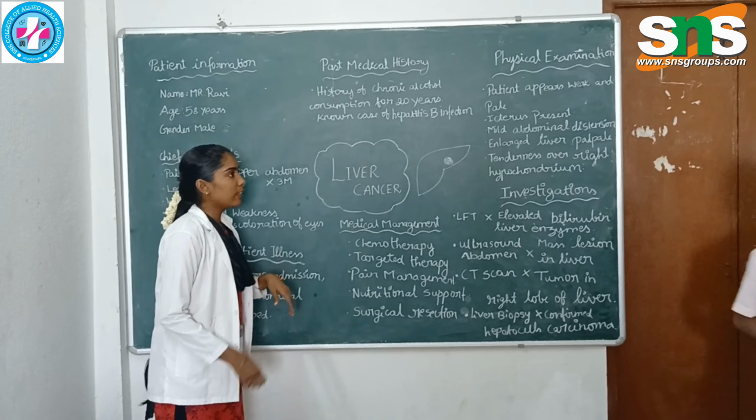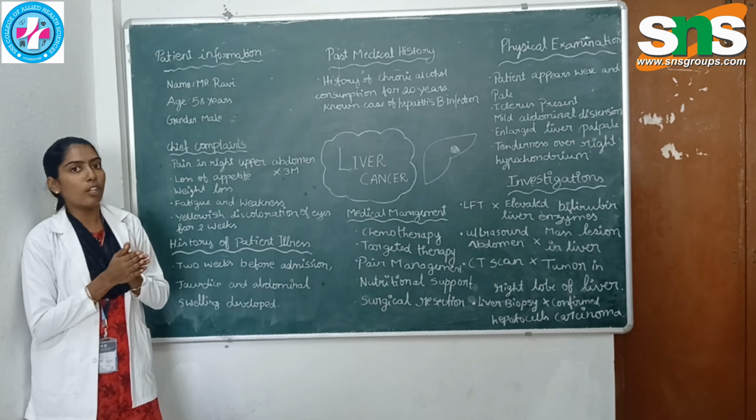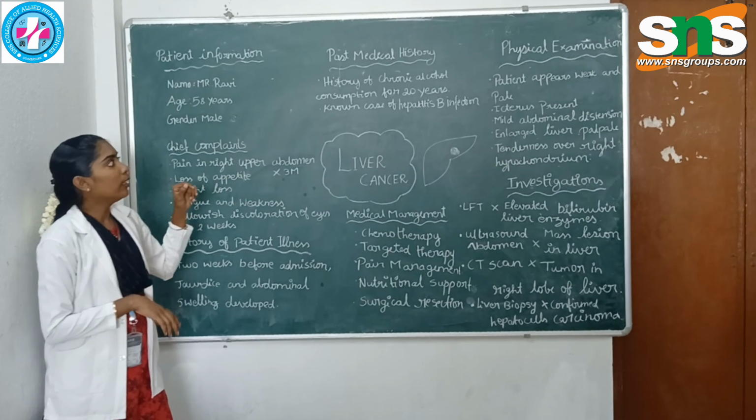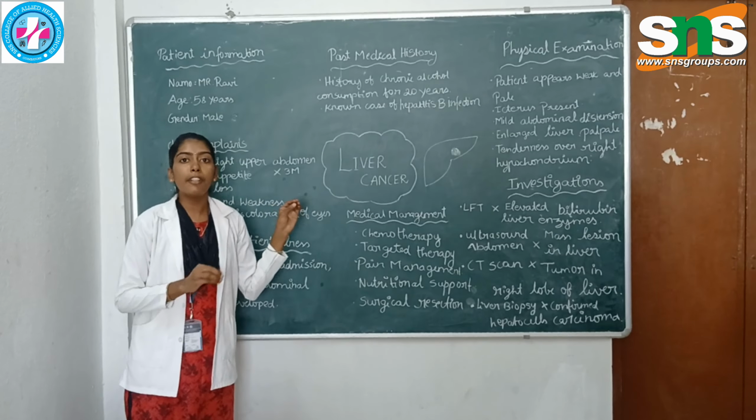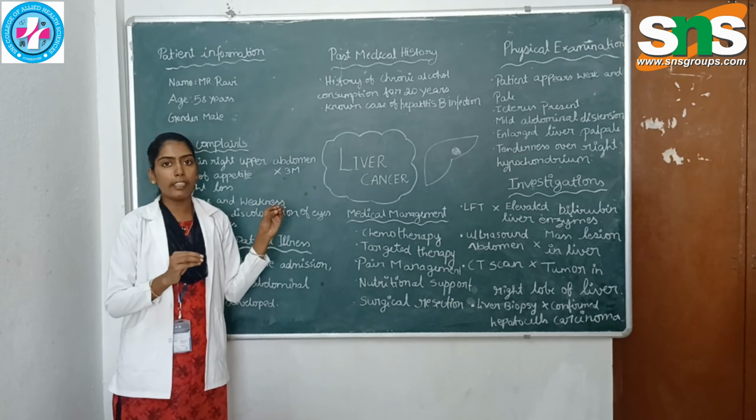History of chronic alcohol consumption for 20 years, known case of hepatitis B infection. The common causes of liver cancer are chronic alcoholism, hepatitis B or C infection, and cirrhosis. The patient has 2 major risk factors. The patient is a chronic alcoholic for the past 20 years. This is the major cause for this liver cancer. Next is hepatitis B infection. If it is untreated, it will develop into liver cancer.